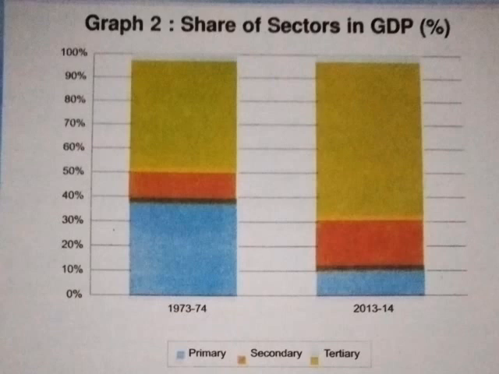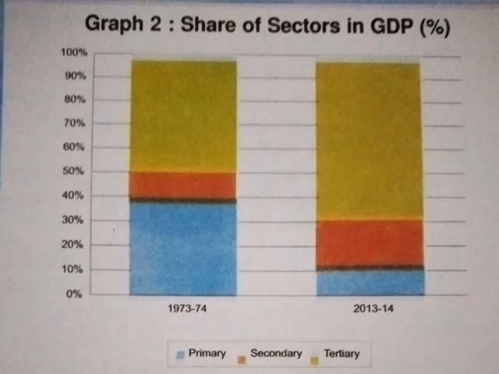And the second graph, that means the 2013-14 period, blue color shows the income of the primary sector, that is 10% of income from the primary sector, 20% of income from the secondary sector, and about 70% income from the tertiary sector.